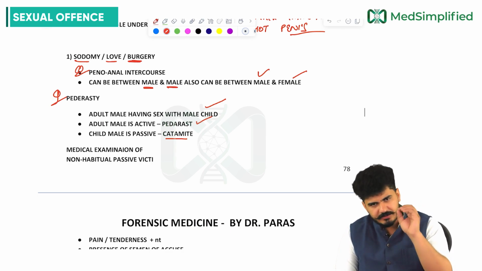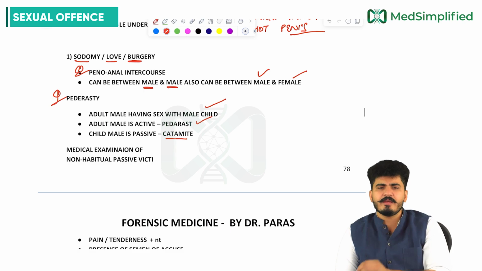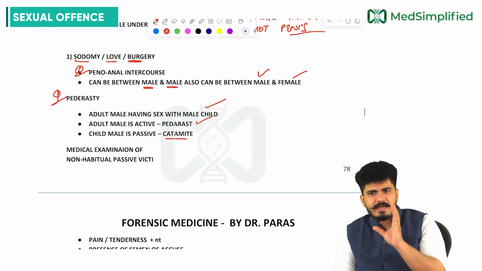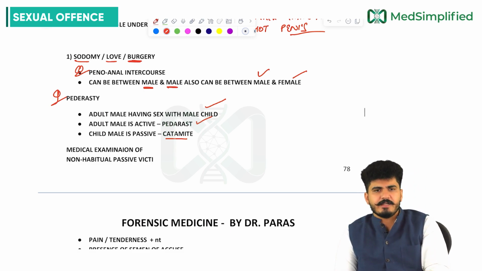So this is pederasty, which is a form of sodomy, or buggery, happening between an adult male and a male child.